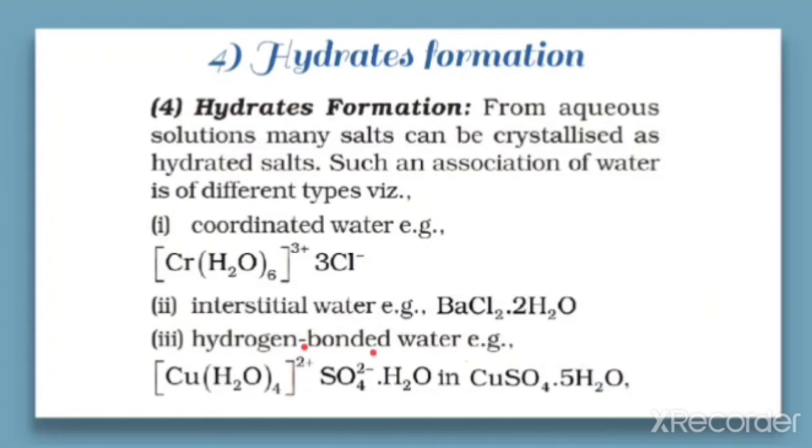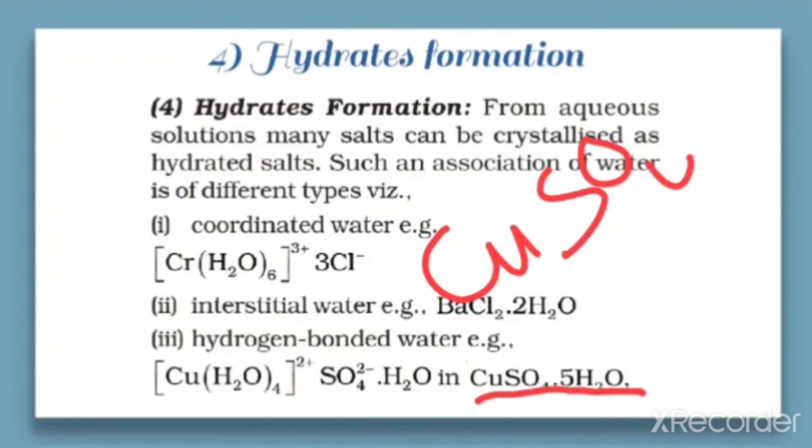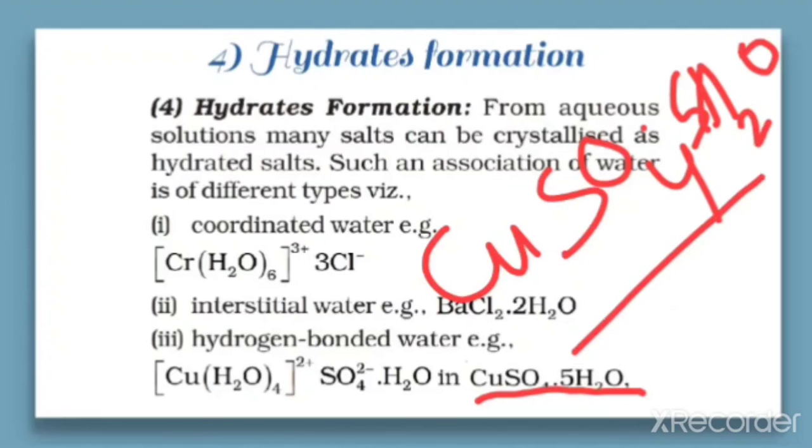Next is hydrogen bonded hydrates. In some cases, the water molecule gets bonded through a hydrogen bond. For example, CuSO4·5H2O. This is called hydrated copper sulfate. If I am writing only CuSO4, that is called anhydrous copper sulfate. But if I am writing CuSO4·5H2O, what does it mean?